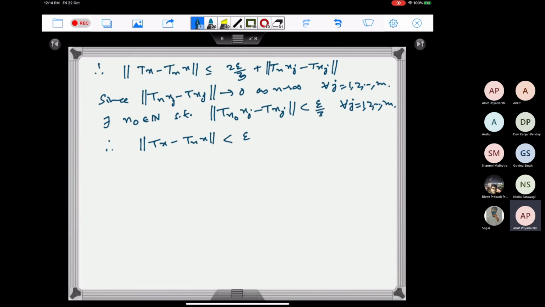Right, so for any x in the unit ball, we have shown that this is less than epsilon. So this is true for every x belonging to the unit ball. So this implies that the norm of Tn minus T is less than epsilon. So therefore this goes to 0.